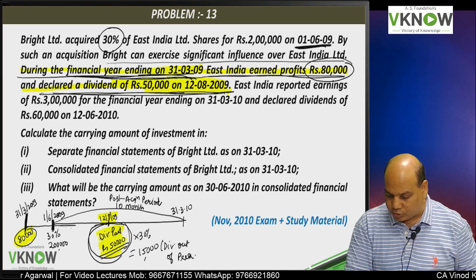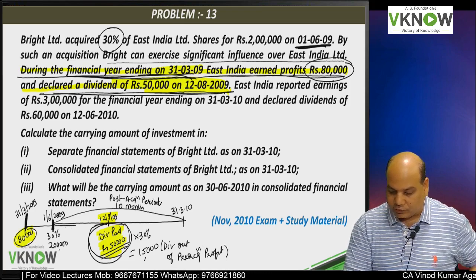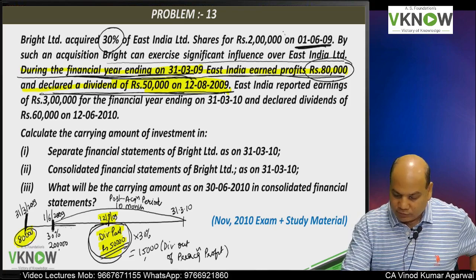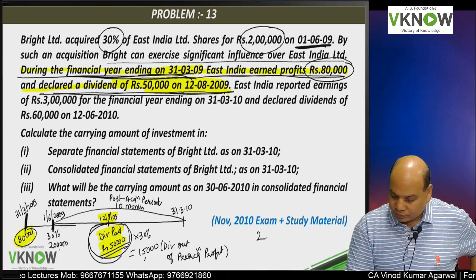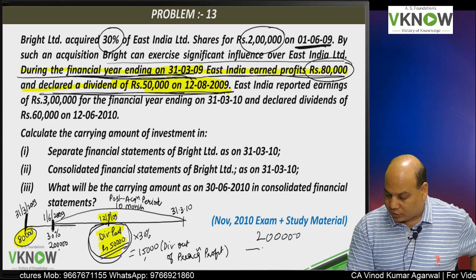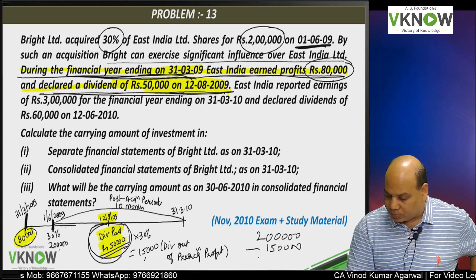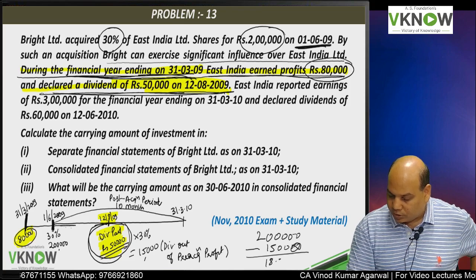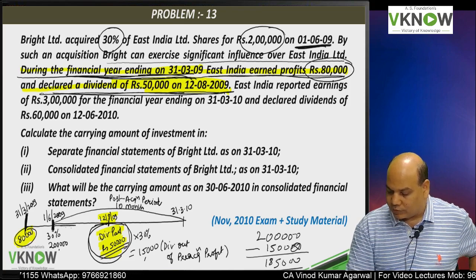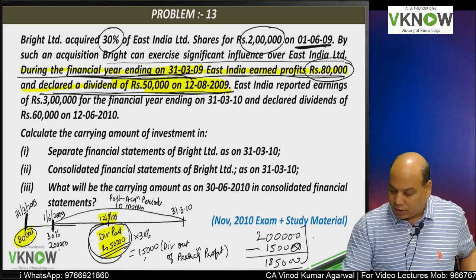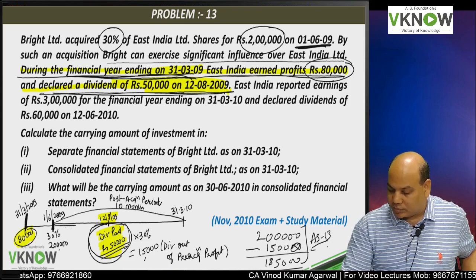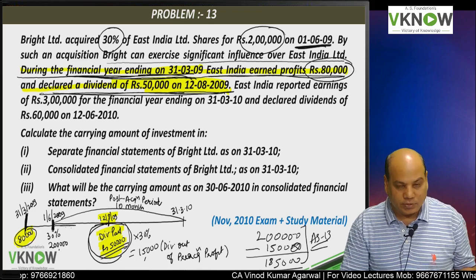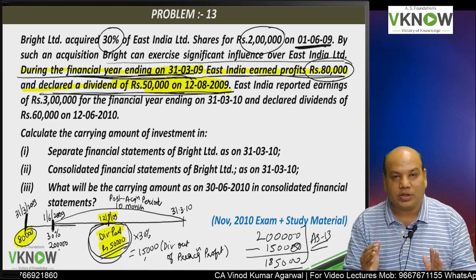It will be reduced from the cost of investment. The cost of investment is 2 lakh minus dividend out of pre-acquisition profit 15,000. So the remaining amount is your net cost of acquisition. Again I repeat, for the third time in our current chapter, this is as per AS 13.